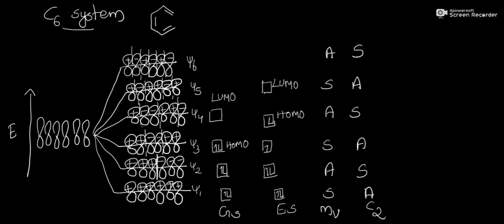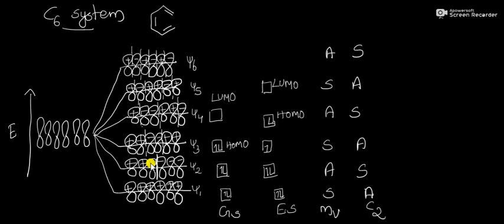From these three molecular orbital diagrams, what are the generalizations about MO diagrams? Psi n MO has n minus 1 nodes. For example, the psi 2 molecular orbital has 2 minus 1 nodes, that is, it has 1 node.